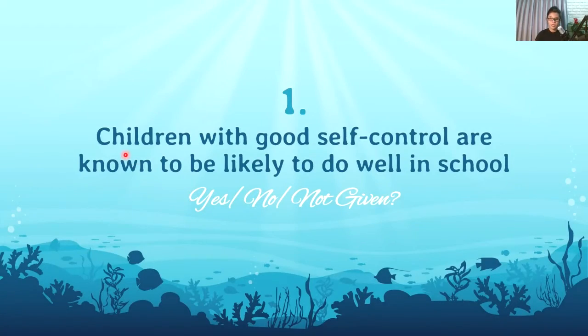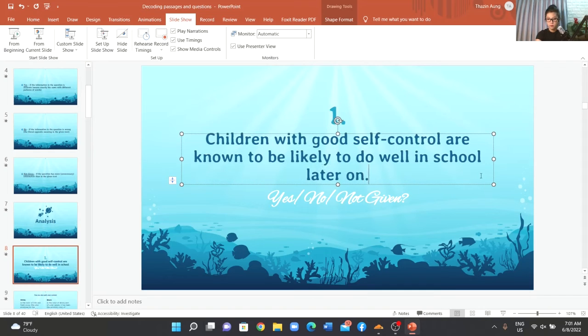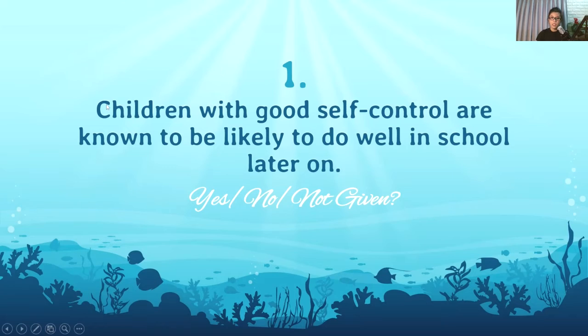So the question here says children with good self-control are known to be likely to do well in school later on.